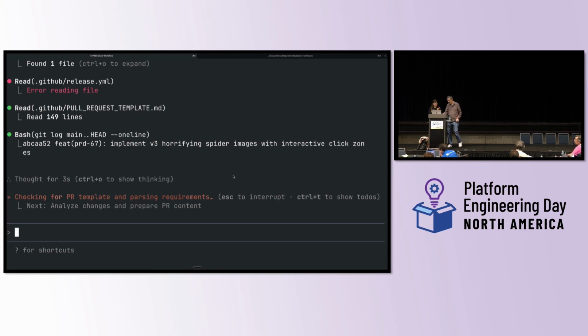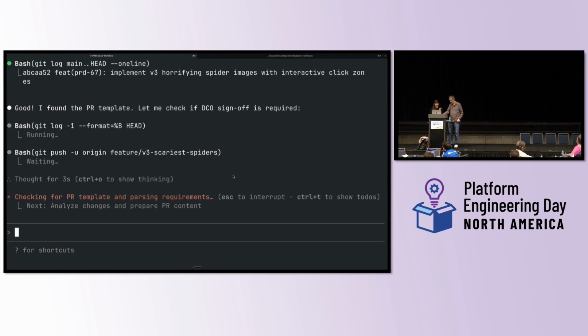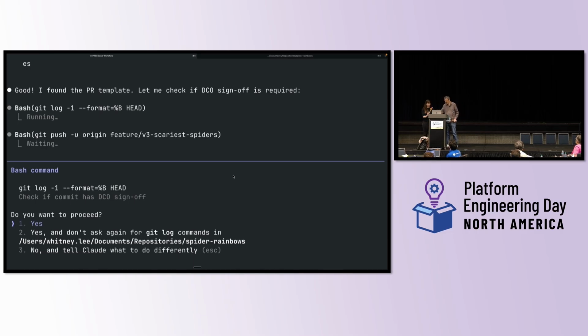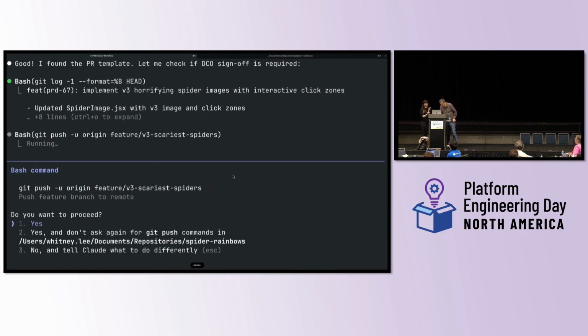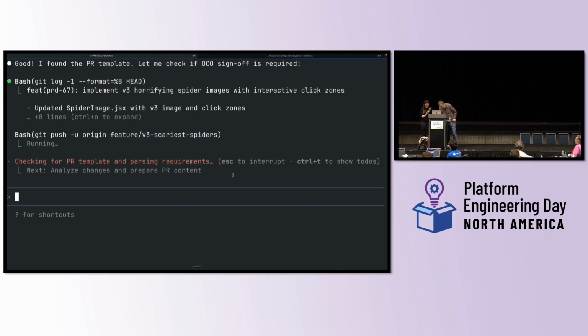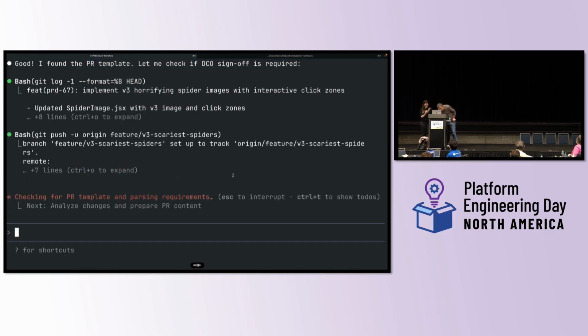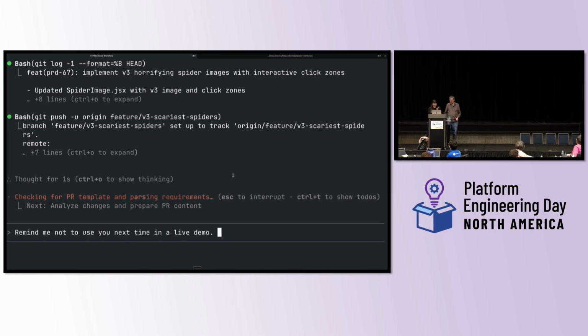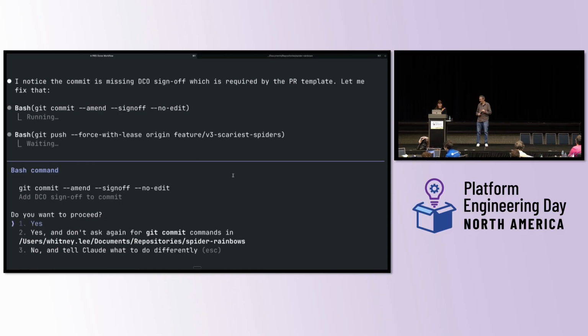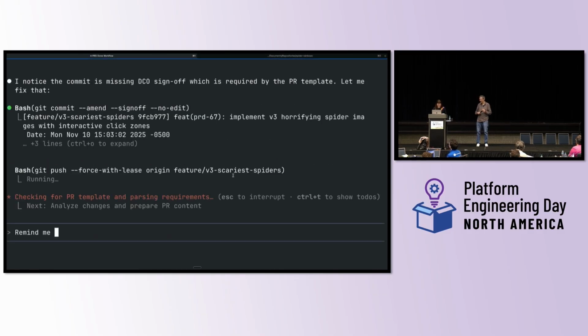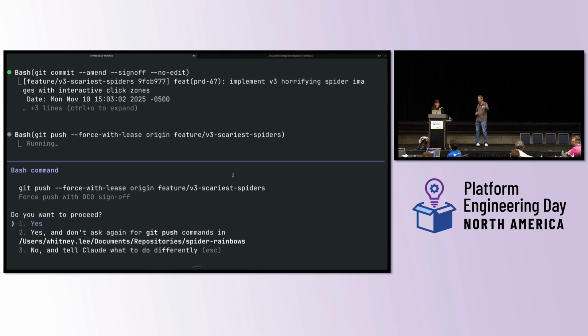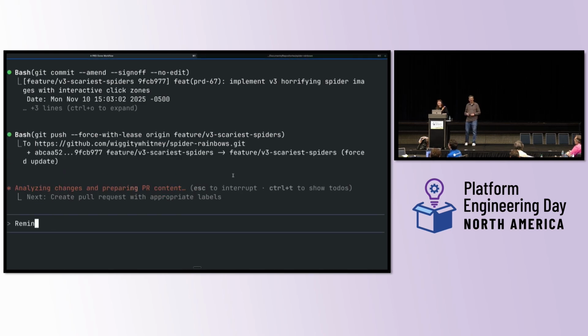Finish. What do you want? What are you trying to do? Wait. Remind me not to use you next time in a live demo. Stop it. If we have any chance, I really want everyone to see the horrific spider. They're kicking us out. She's looking at us angrily. Look at it. Have you seen those eyes?